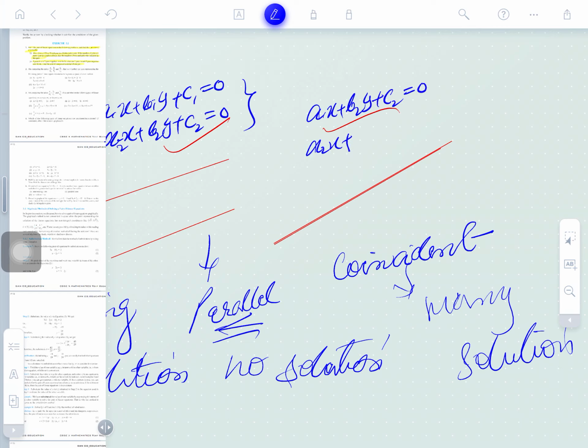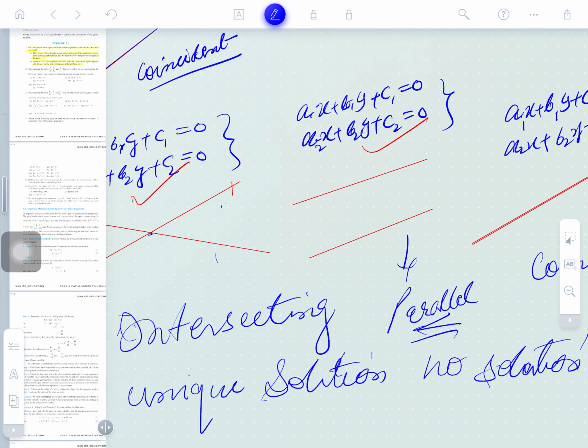Next is also a1x plus b1y plus c1 is equal to 0, and a2x plus b2y plus c2 is equal to 0.